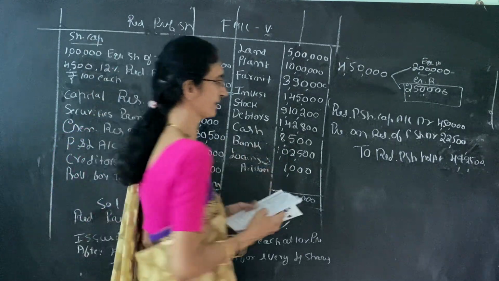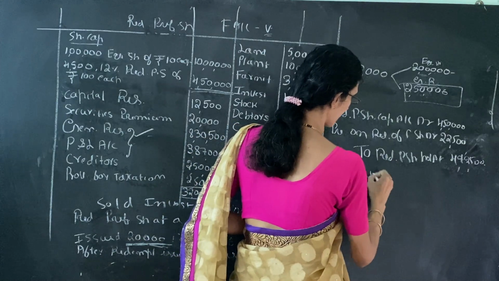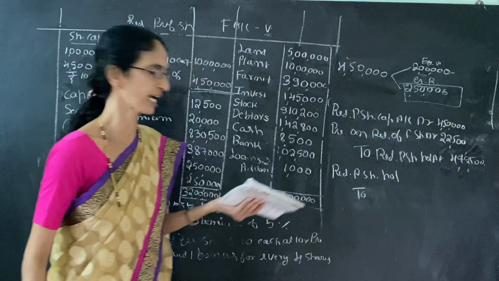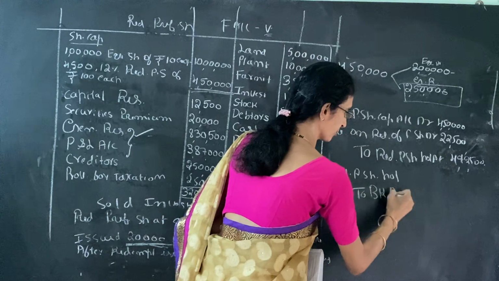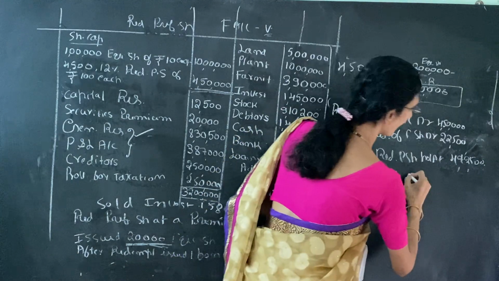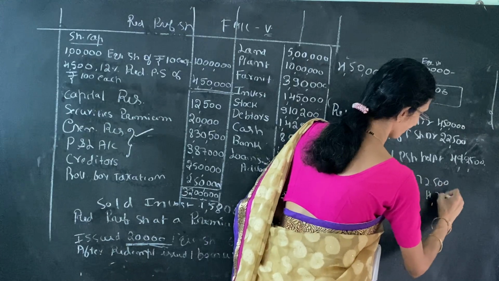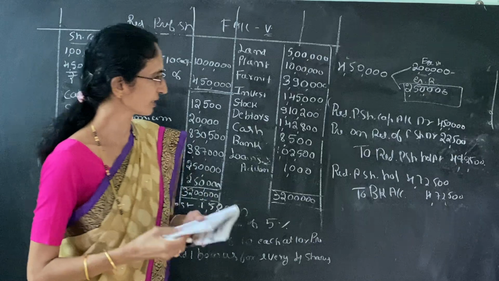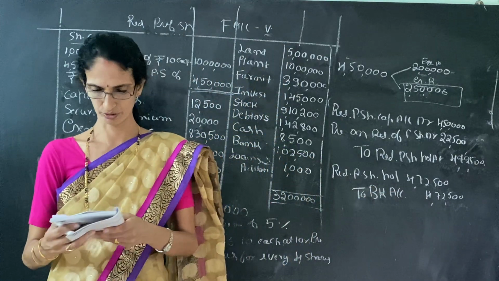So the same entry, redeemable preference shareholders account debtor. When we pay the shareholders, cash goes out. So to bank account. Amount is 4,72,500. So redeemable preference shareholders account debtor to bank account.